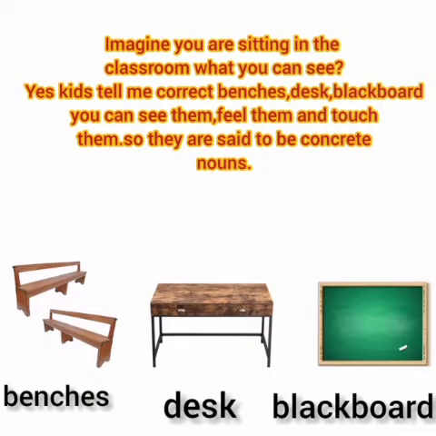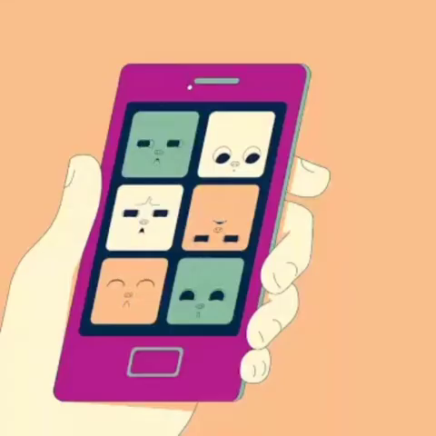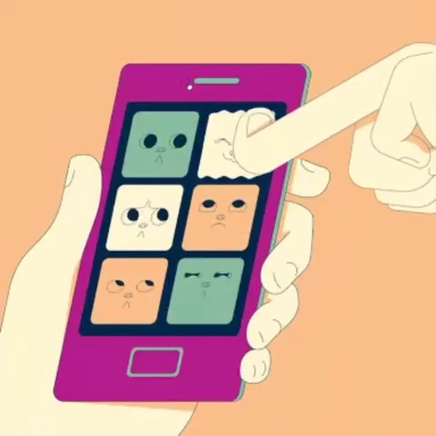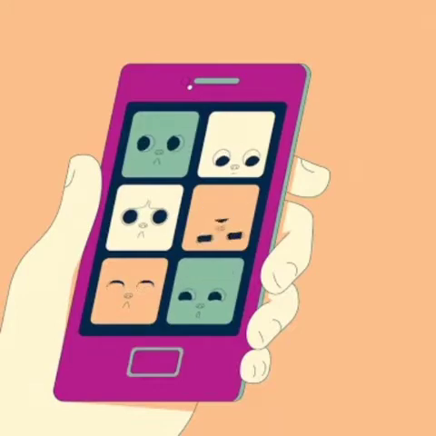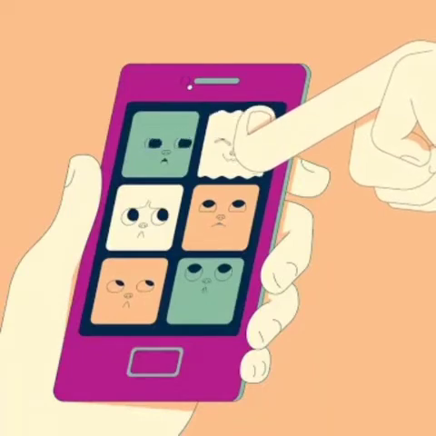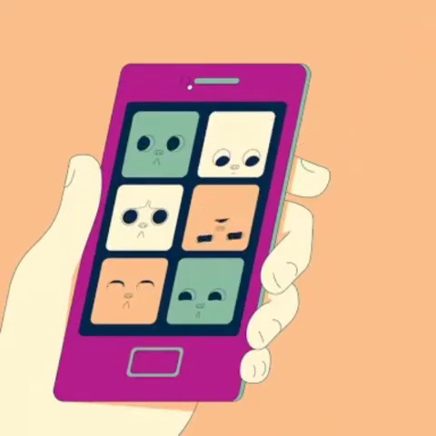Imagine you are sitting in the classroom. What can you see? Yes, kids. Benches, desk, blackboard. You can see them, feel them, and touch them. So, they are said to be concrete nouns. Would someone please answer the phone? In the sentence above, the noun phone is a concrete noun. You can touch it, see it, and hear it.